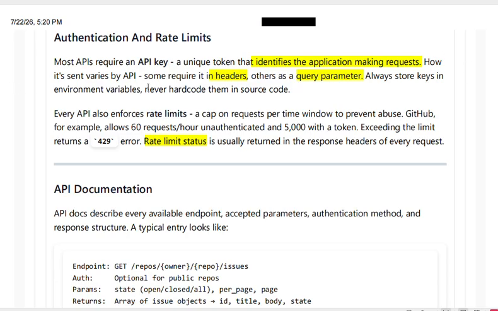How the key is sent varies by API. Some require it in the header and others in a query parameter. The way we send the API request will change. For example, in OpenRouter, in the header we will send everything: the URL, the message we want, the parameters, everything. But in others, there is a separate function for query parameters, and in that function we should ask for whatever we need. So the request we make will change. For example, in the OpenAI API, we have one format to send, like the header.